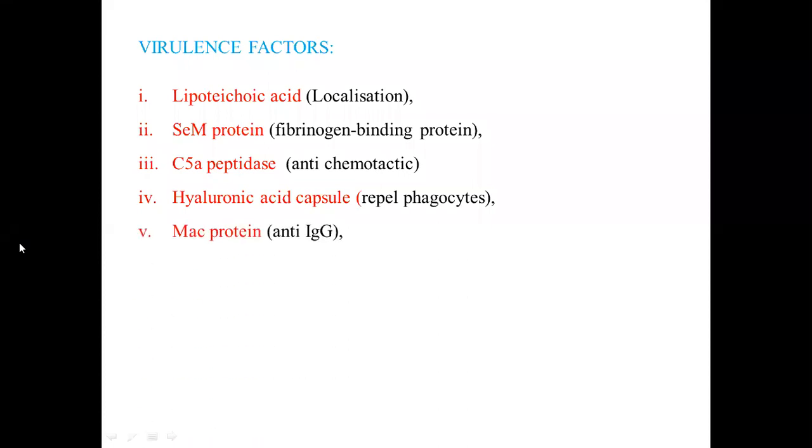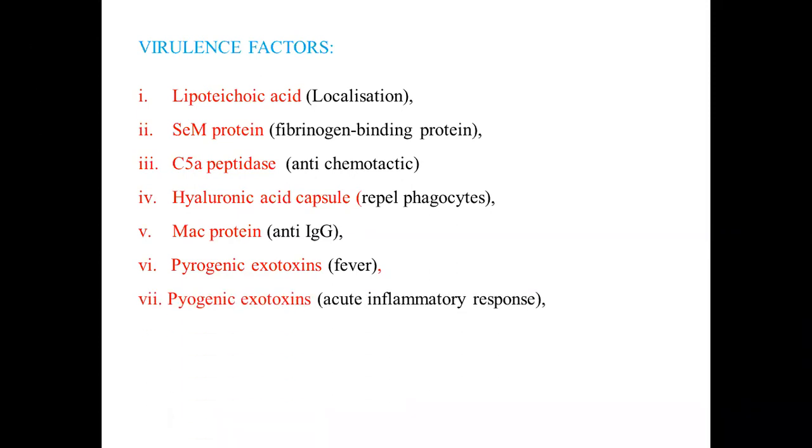Next is MAC protein. This is a less studied protein. We don't know much about its virulence, but research has shown that it acts as anti-immunoglobulin G. I mean to say it acts against the antibody. It kills the antibodies which are being formed against the bacteria. Next is pyrogenic exotoxins. Since it is gram positive, it will secrete exotoxins. One of the important exotoxins is pyrogenic, and it is very simple: pyrogenic molecules cause fever, high fever.